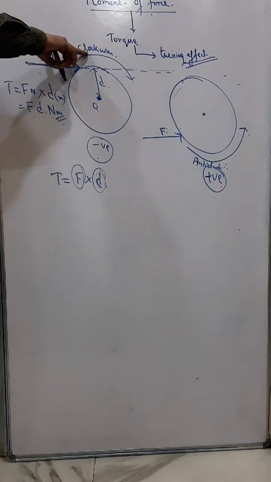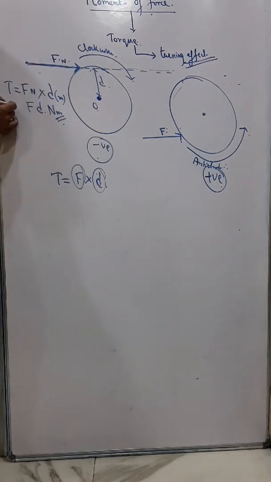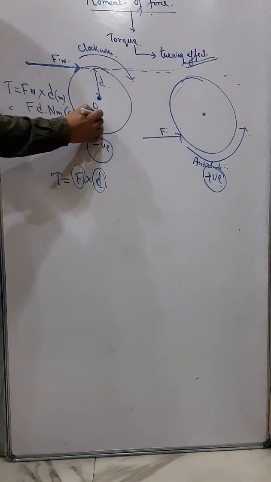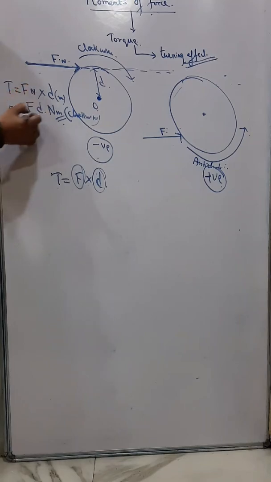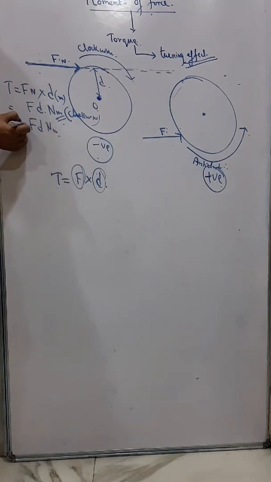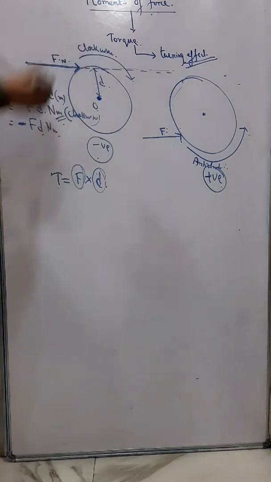Now since here it is clockwise, I can write in the bracket clockwise, or if I don't write clockwise, I will simply write minus F into D Newton meter. So when I give a minus sign, the minus sign actually means it is clockwise.